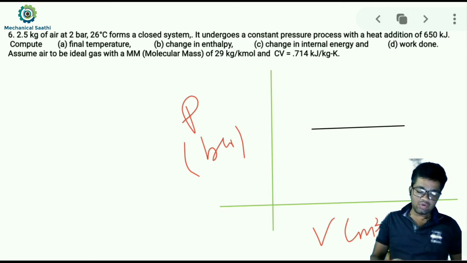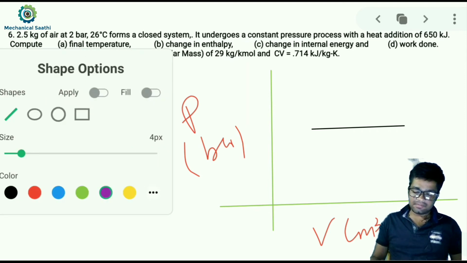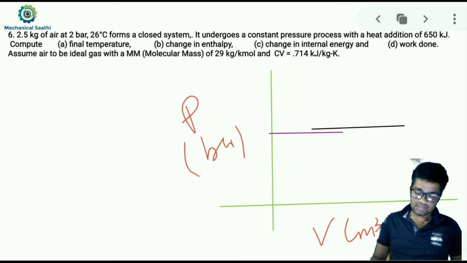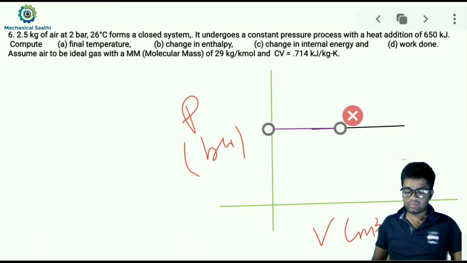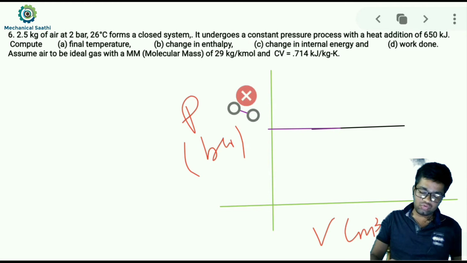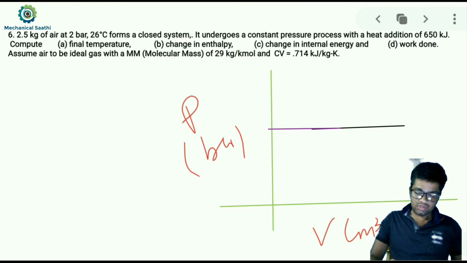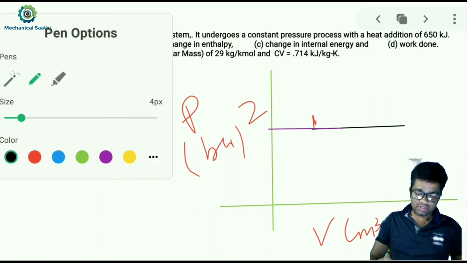So here we'll be getting the pressure as constant, and it will be how much, that will be your 2 bar. So this will be the 2 bar pressure line. Okay, and here we can say this is the state point 1, and this will be, okay, let me write it over here.